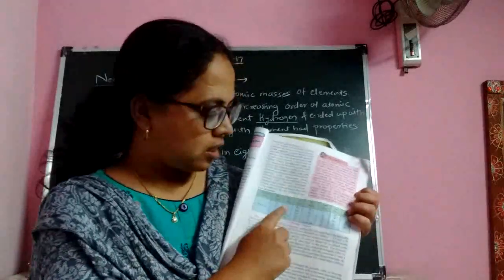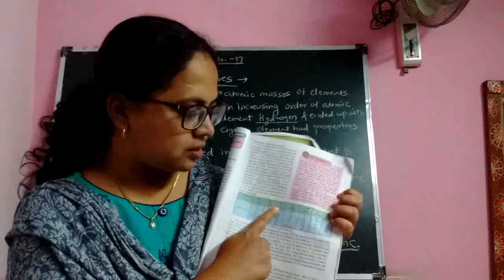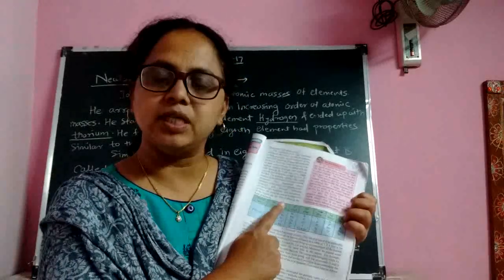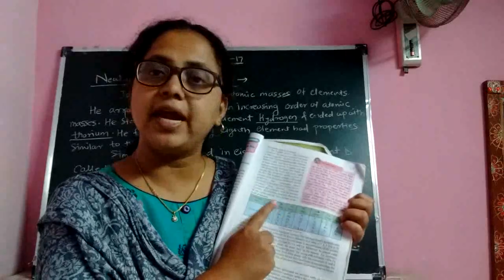In Newland's time, there were only 56 elements, so he arranged only 56 elements. You can see here, we have taken the example: sodium has the same property as that of lithium. Then count. Lithium is the first element. First, second, third, fourth, fifth, sixth, 7 and 8. That is the distance between lithium and sodium. Lithium is the first element and sodium is the 8th element.